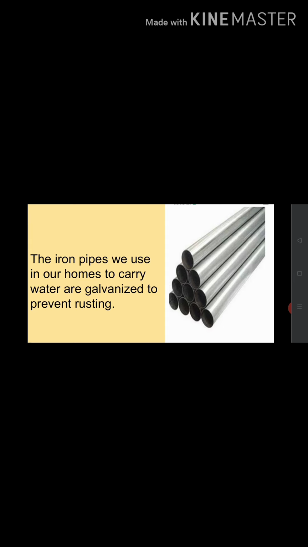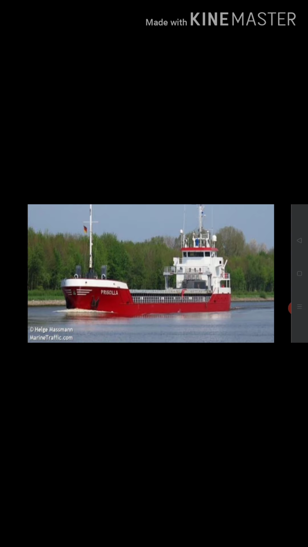You know that ships are made of iron and a part of them remains underwater. On the part above water also, water drops keep clinging to the ship's outer surface. Not only that, the sea water is salty.